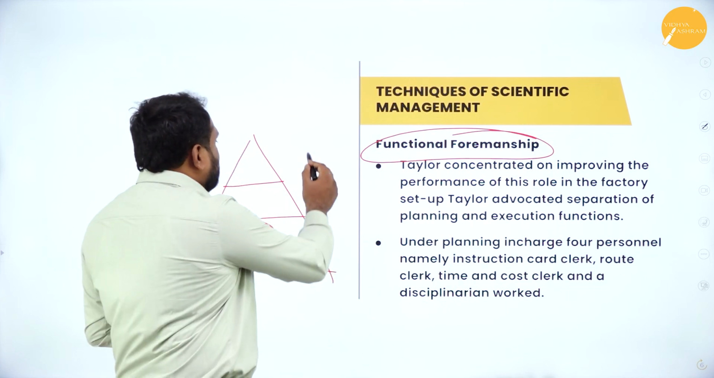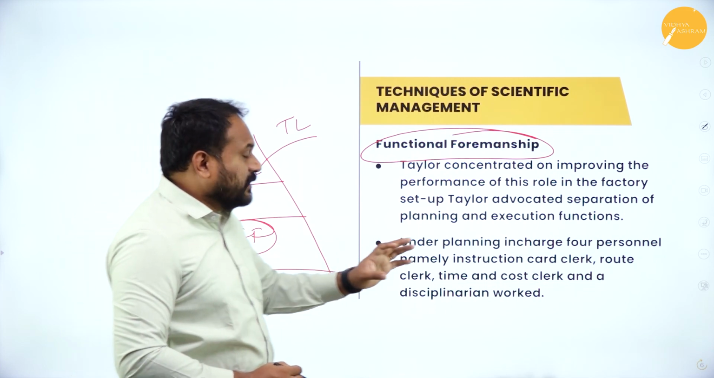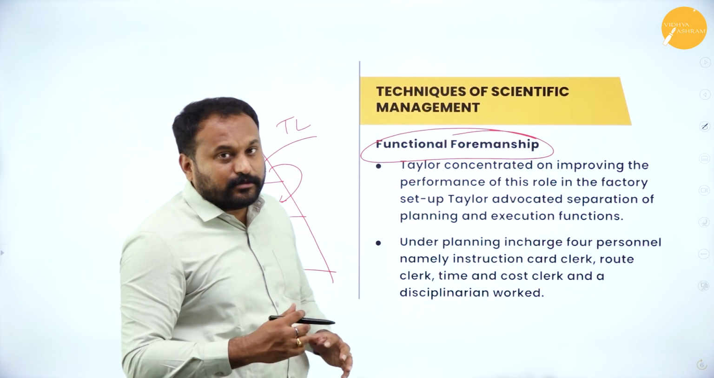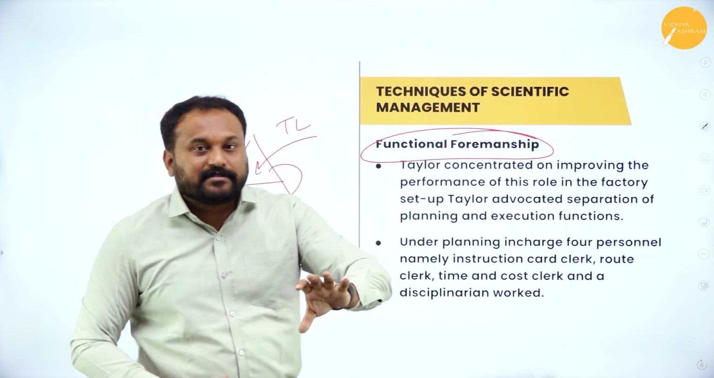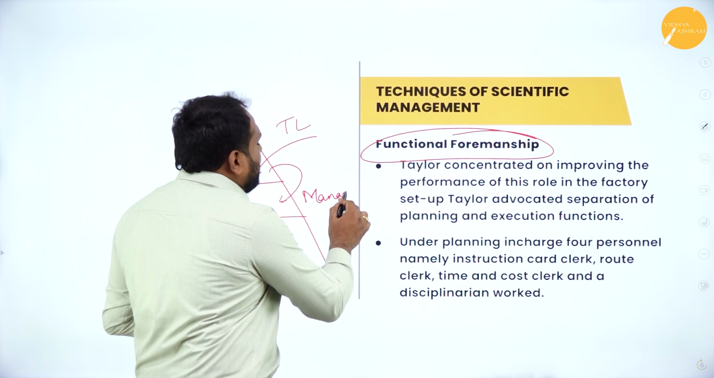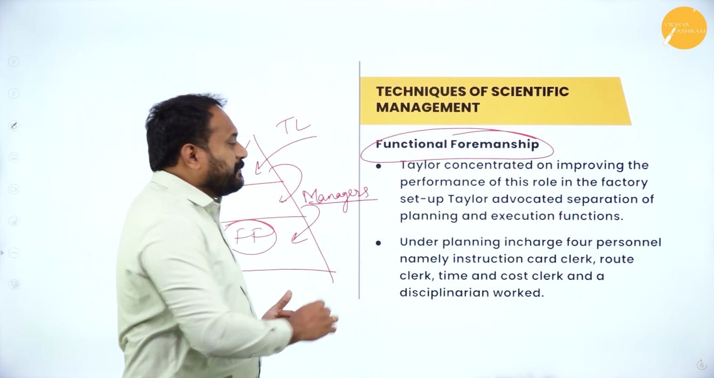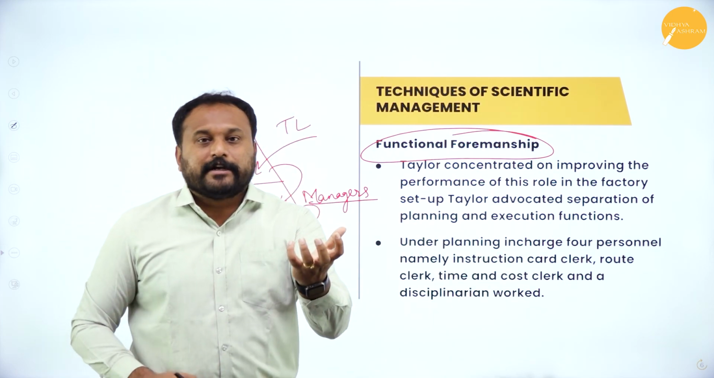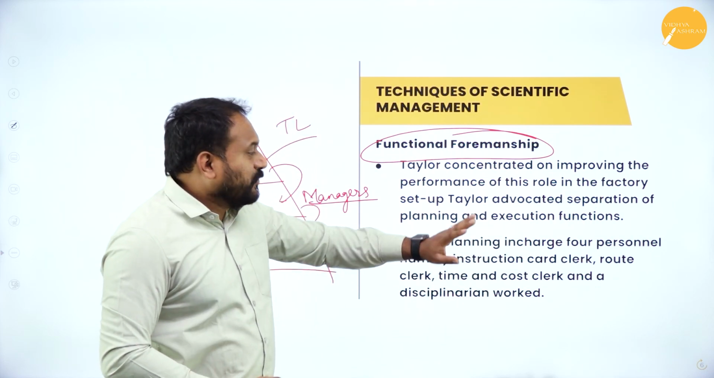See, usually what happens is the top level management are the people who will plan and they are going to give the instructions to the middle level. The middle level people will not do the real work, they will get the work done. That's why it is called management, getting things done through others. So here the managers will be there. But the managers are not the real people who will actually work. So who are the people who work? The foremen, they are the people who work. So how exactly you are supposed to bring the quality is what F.W. Taylor has given. So under planning in charge, he placed 4 personnel.